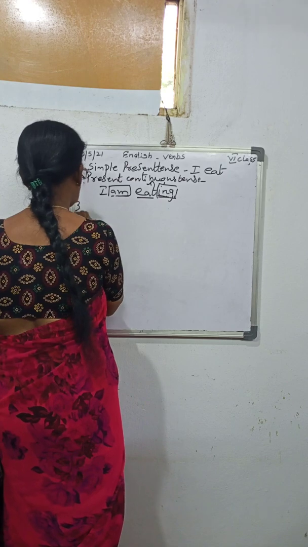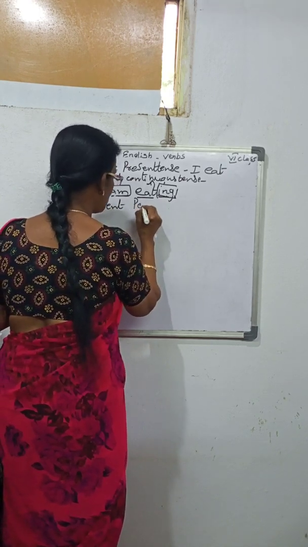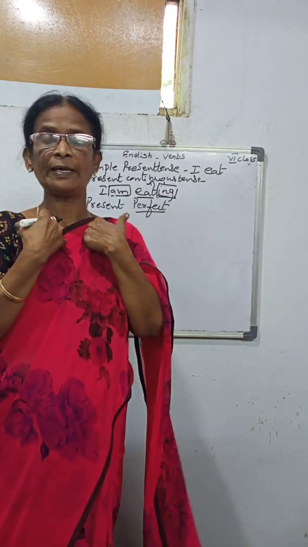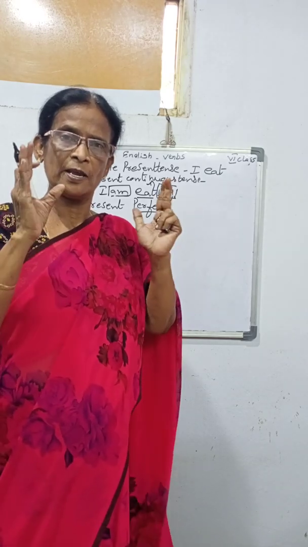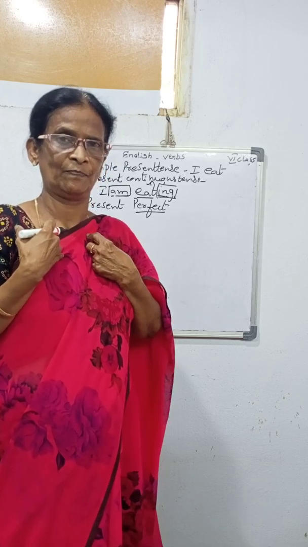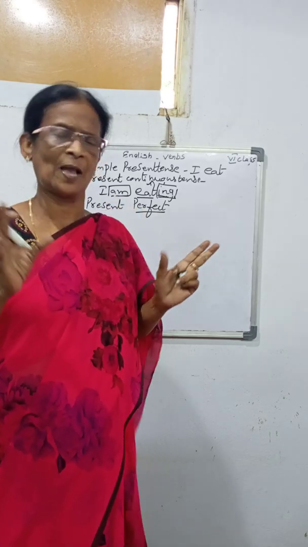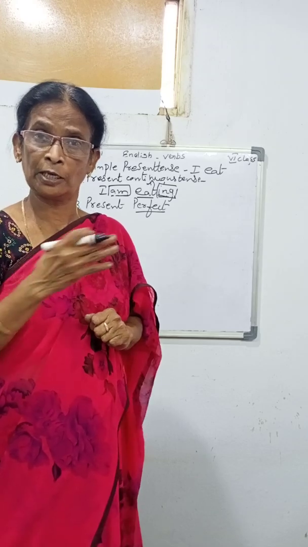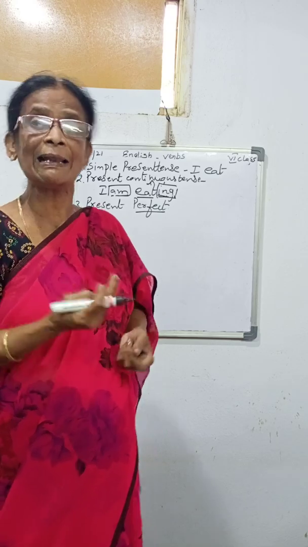And third one, present perfect tense. Perfect means when we completed our work fully, no more remaining is there. When we are perfect, you can say, I am perfect. At the time of the examination, some people memorized everything, and they will say, I am perfect. Those who have not memorized anything, not knowing anything, they will say, I am imperfect. Still some are there like that.